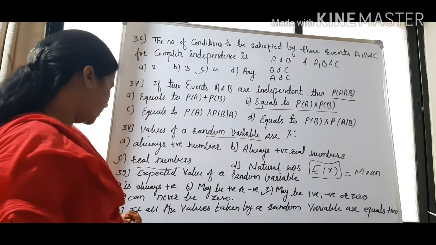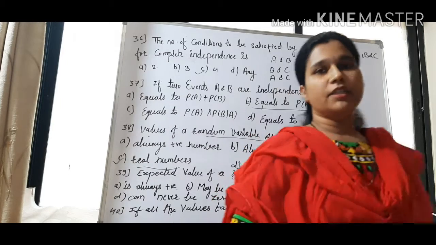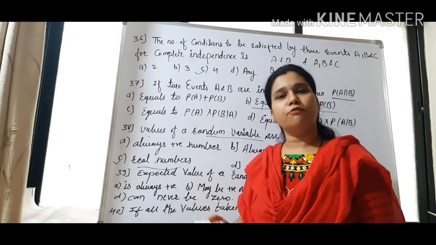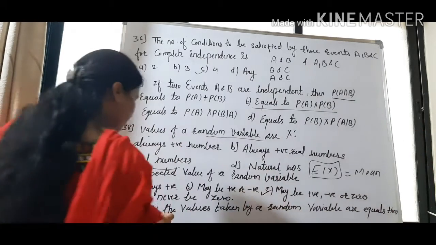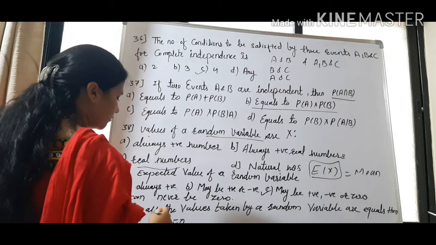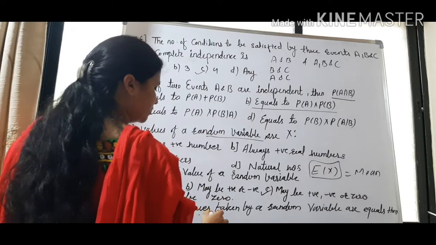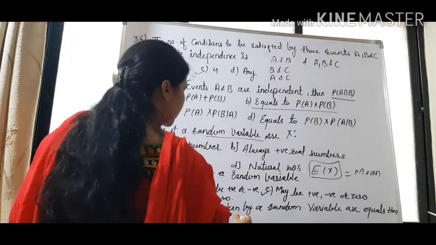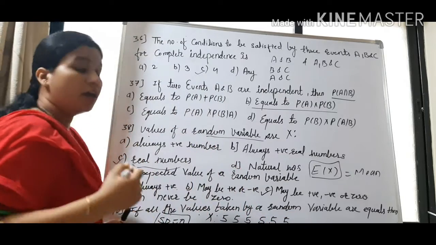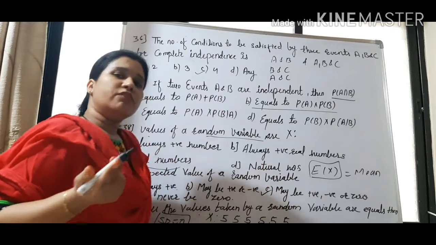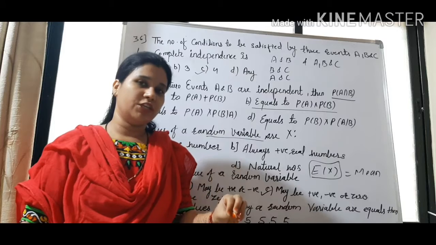Question number 40. If all the values taken by a random variable are equal, then what happens to its standard deviation? There are 4 options. Its standard deviation will be equal to 0. The answer will be what? SD is 0. Suppose X is a random variable and all the values it takes are 5, 5, 5, 5, 5, 5. Suppose 6 observations are there and all 6 observations are 5. Then what will be the standard deviation? Standard deviation measures the dispersion, meaning the variation in the data.